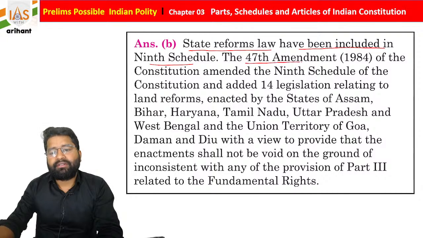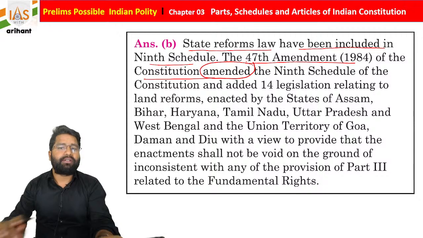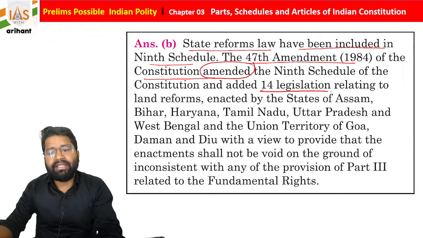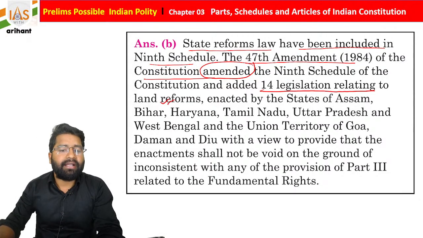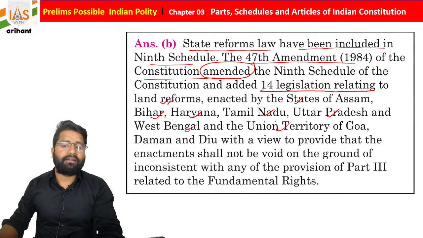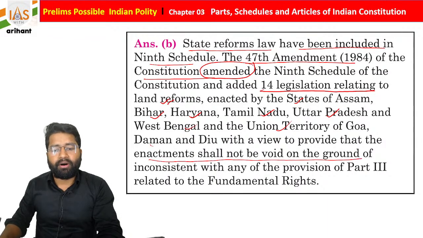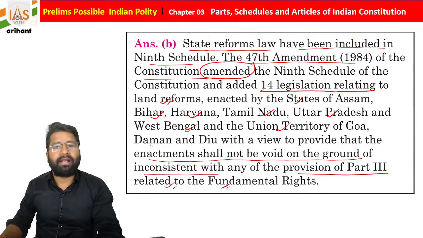The 47th Constitutional Amendment Act 1948, just understand this, amended the 9th schedule of the Indian Constitution and added 14 legislations relating to land reform enacted by the states of Assam, Bihar, Haryana, Tamil Nadu, Uttar Pradesh, West Bengal and Goa, Daman and Diu, in order to protect the enactments so that they shall not be void for being inconsistent with any provision of Part 3 related to fundamental rights, as I told you.